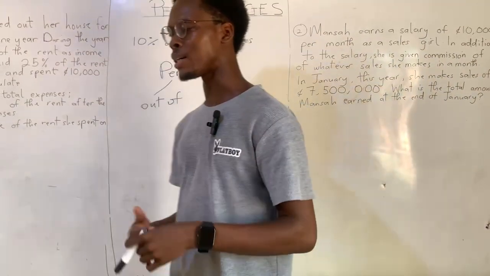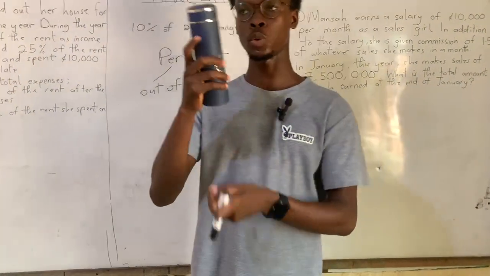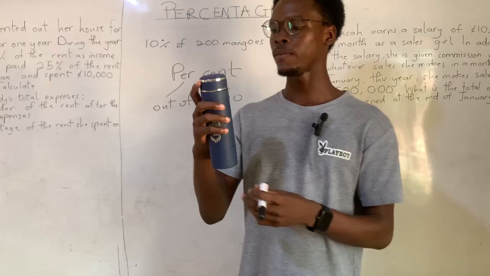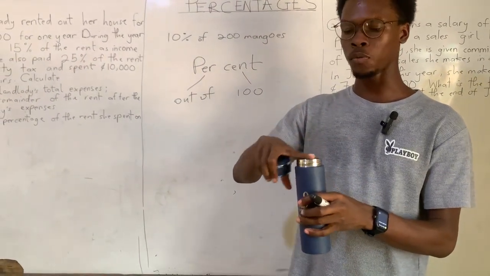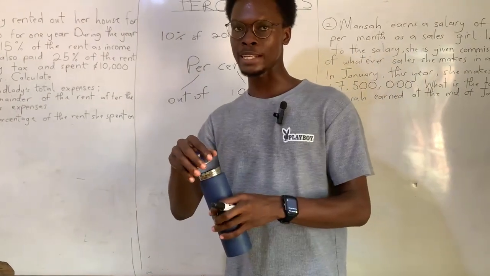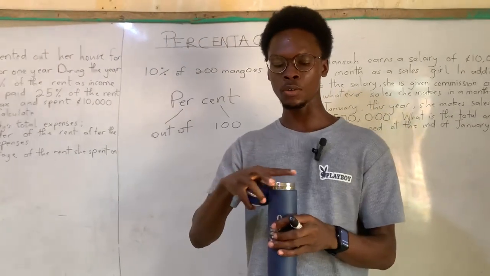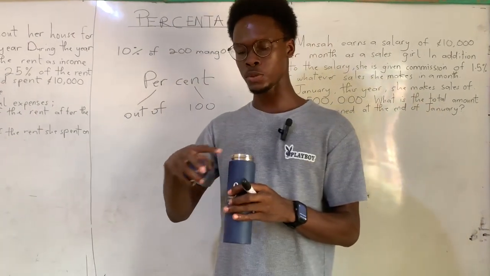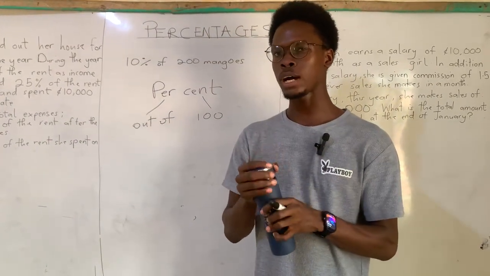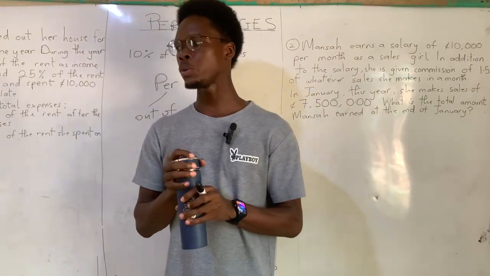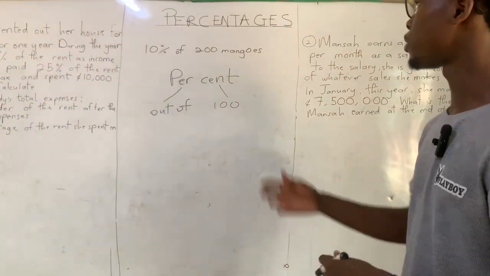So think of any quantity, right? So let me use this one over here. I keep my water in a very cold or very hot, depending on the temperature I want it, right? So the totality of water this can take, or the maximum volume of water this can take, can be quantified in terms of percentage as what? 100%. Okay, so the total volume of water this bottle can take is 100%, right? So any quantity at all you think of, the absolute total there is, can be quantified as 100%. Good.